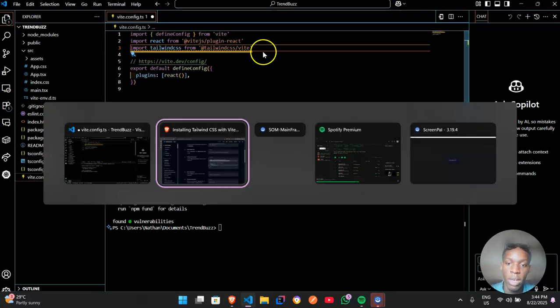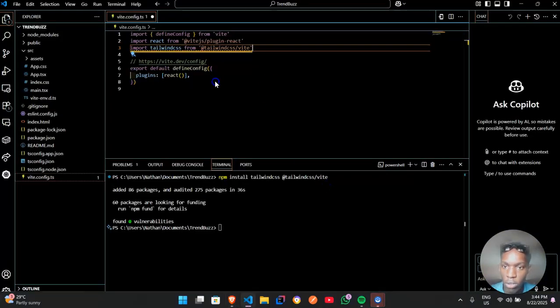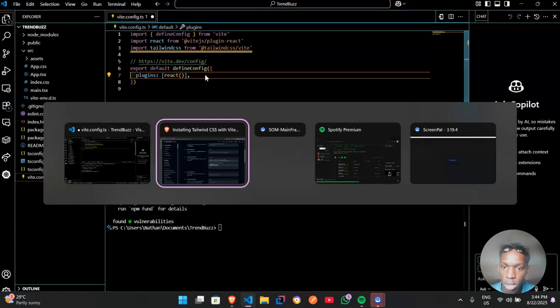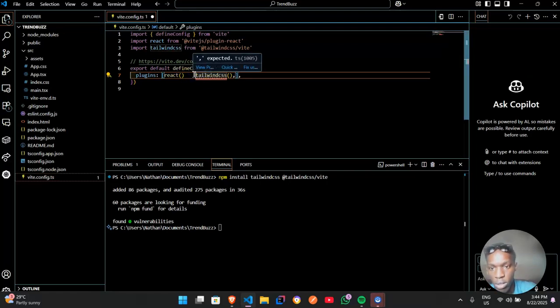Then come back here and copy this, Control C, then we go back over here and do Control V. Sorry, my bad, Control Z. Then we go inside here and do Control V. Remember to add the comma.